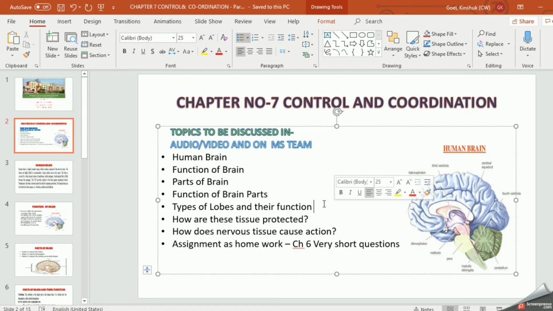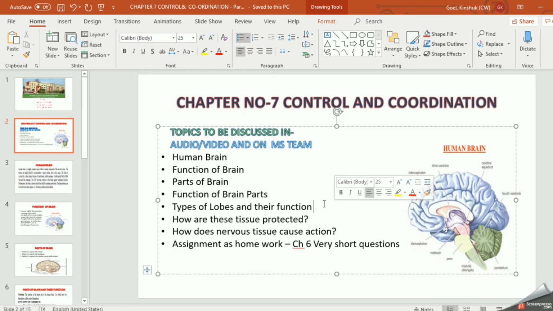And I have given you an assignment as homework of chapter 6, which consists of 1 mark questions, very short questions, MCQs, as well as assertion and reasoning questions. I am giving you 3 days. Tomorrow is Saturday. By Wednesday, you have to complete your assignment. Then I am going to discuss the answers. This is very important, as there are 20 marks for 1 mark questions, so practice this. It will be very useful to you.